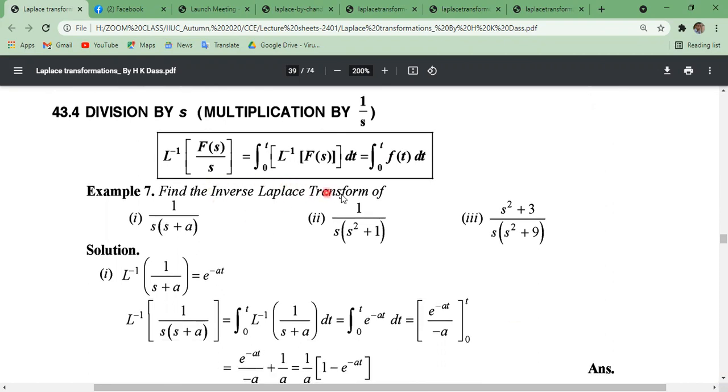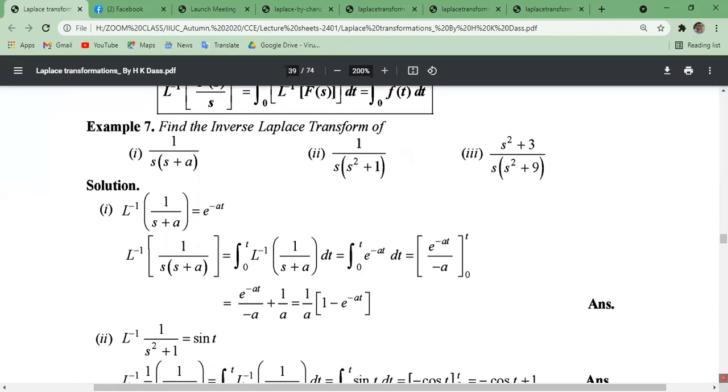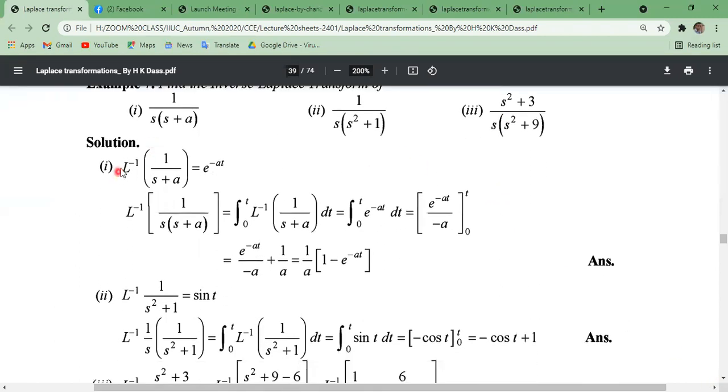Find the inverse Laplace transformation of this. That means 1 by s property here, because s is present in the denominator. This is why we are using the 1 by s property of inverse Laplace transformation. So first of all, inverse Laplace transformation of 1 by s plus a only, we get e to the power minus at by using the shifting property of Laplace transformation. Then we can get back to the inverse Laplace transformation of 1 by s plus a.